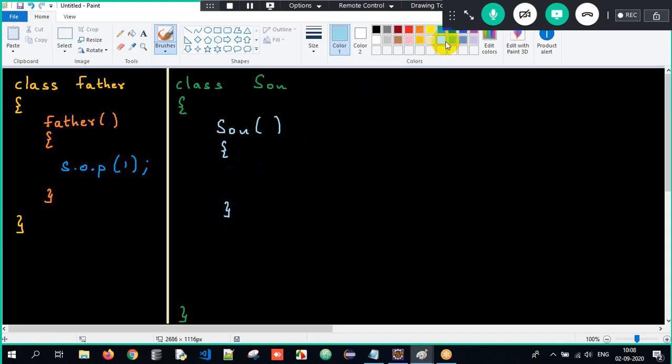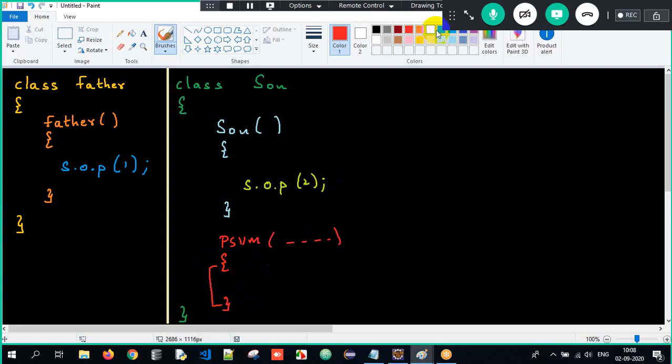And it will have one line of implementation, System.out.println, which I will just print as 2. After that, I will have my main method, wherein the execution will always begin. Open curly braces and close curly braces.